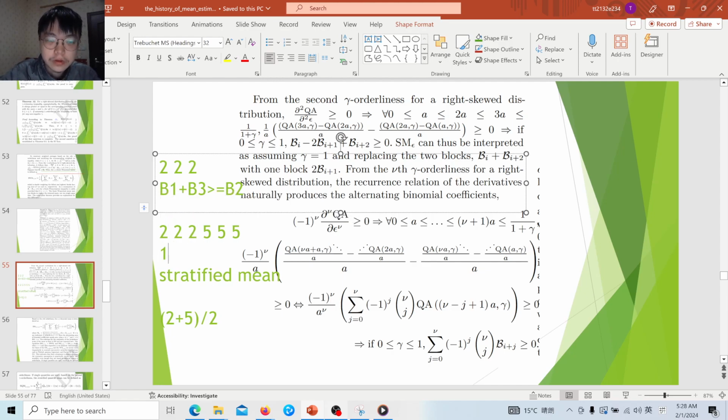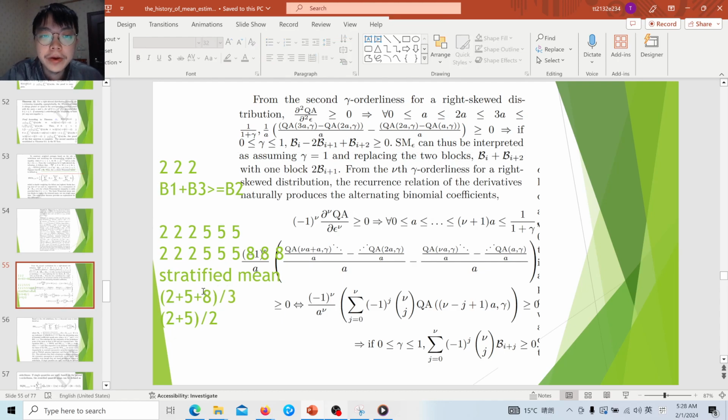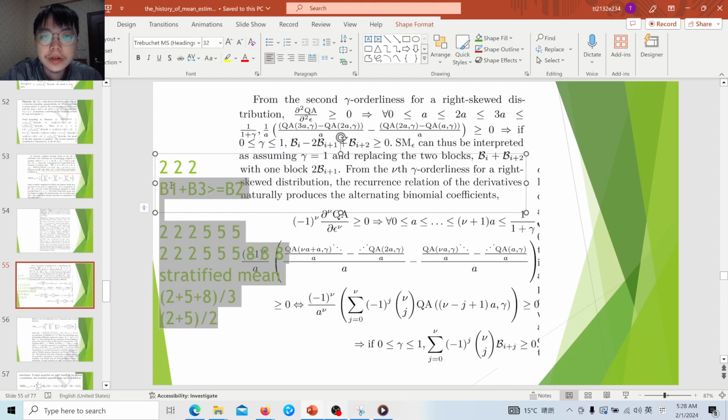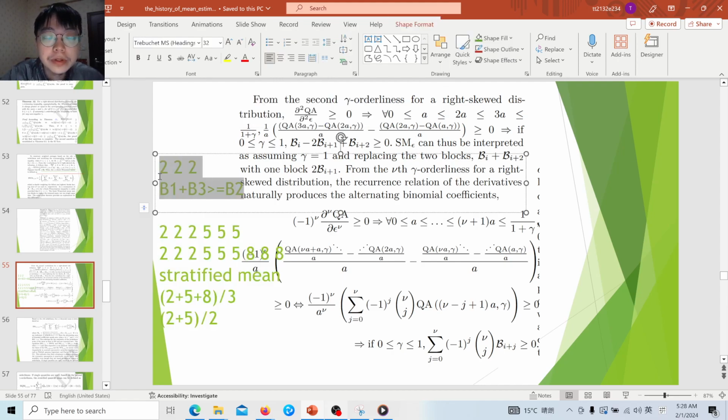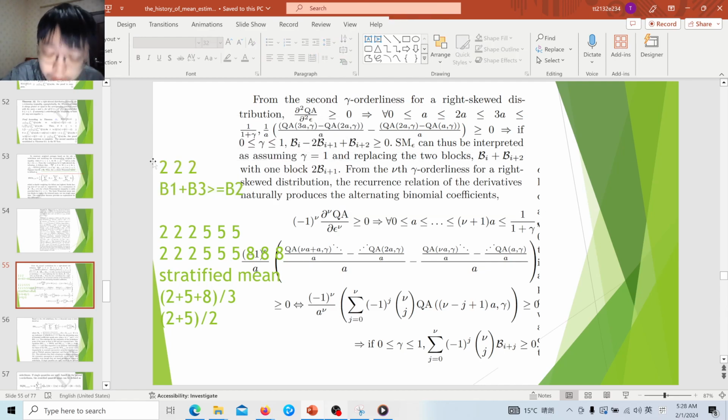And if it is 1, 2, 3, 4, 5, 6, 7, 8, 9, then it is just 2, 5, 8. Yes, it's just like that. So the stratified mean is deduced from the second-order property, and is always smaller than the sample mean. Asymptotically, it is always smaller than the population mean.